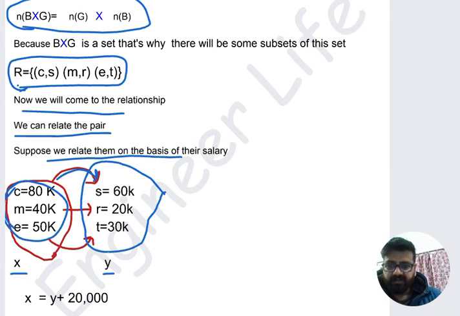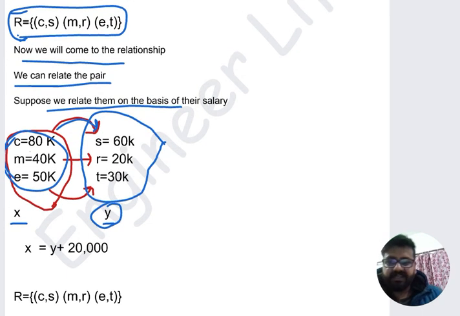Okay. So these are the elements of the pairs of a subset, and these are also the elements of the pairs of the subset, and that subset is R. So I see that the salary of C is 80,000, and salary of M is 40, and salary of E is 50,000. And you can see C and S is a pair.